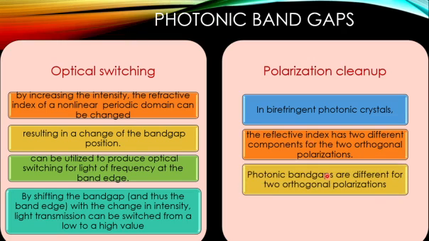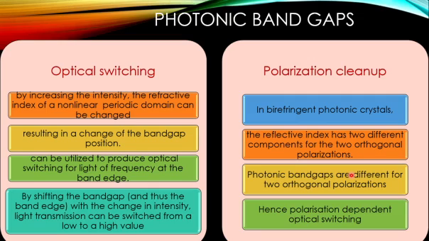So the photonic band gap will be different for these two orthogonal polarizations, and hence you can switch off one kind of vibration while the other kind of vibration is allowed to pass through. So optical switching is possible, which is based on the polarization, or the direction in which the electric vector of the light wave is vibrating.